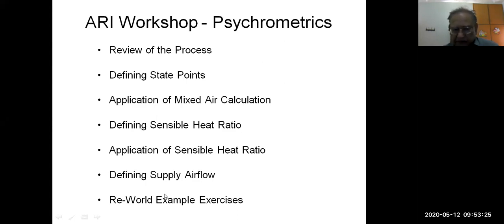Then we will also define sensible heat ratio, which we defined yesterday. It is the ratio of the sensible heat, because sensible heat is the heat transfer because of delta T only, temperature difference only, and humidity has no role in it, only the sensible part. So this ratio is the sensible heat divided by total heat. Total heat comprises two types of heat, sensible heat and latent heat. Now, the application of sensible heat ratio is how to draw the line of the cooling and dehumidification process of an air conditioner.